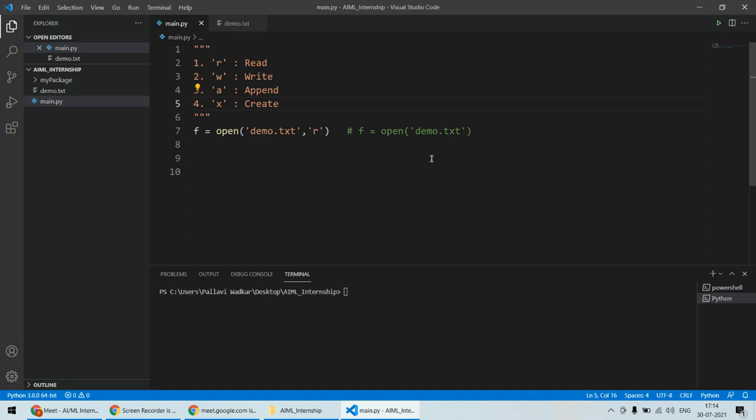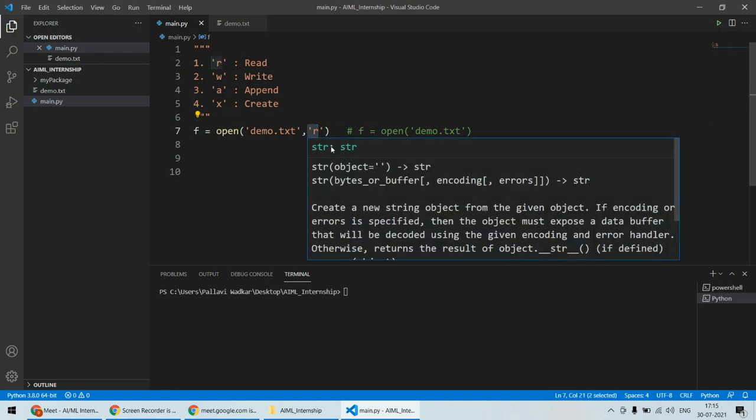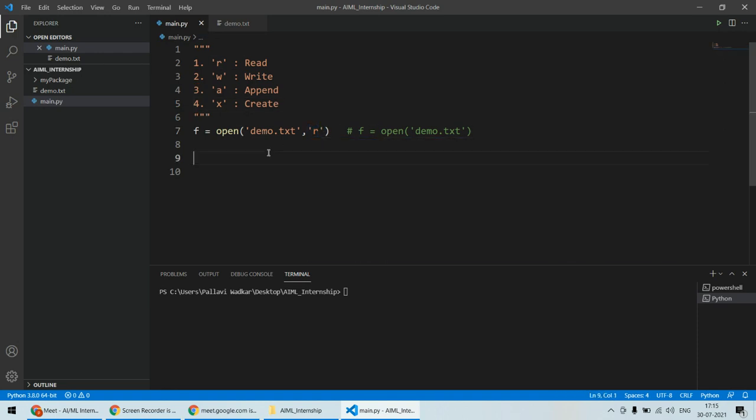Now we'll discuss all of these one by one. What's the meaning of R, W, A, and X? Everything we'll discuss step by step. Very first thing: if demo.txt is a file which is already present in your folder, then only you can use the read mode. If it is not present in your folder, you will not be able to use read mode.